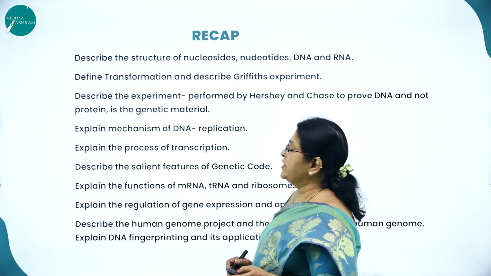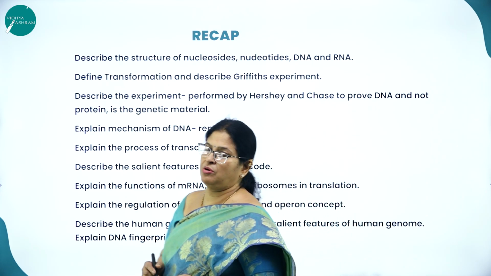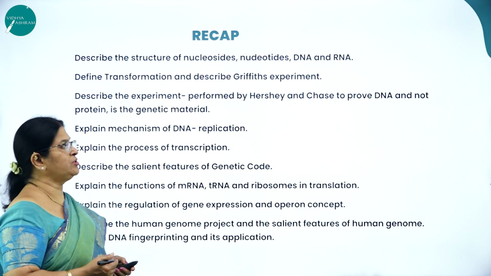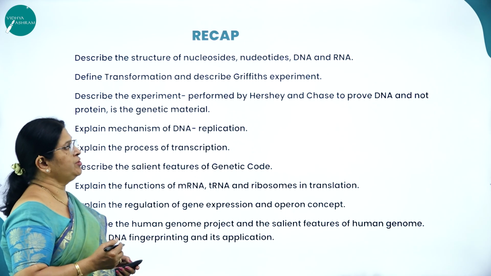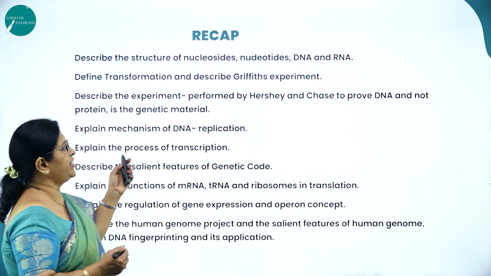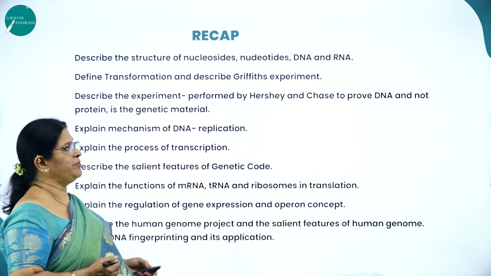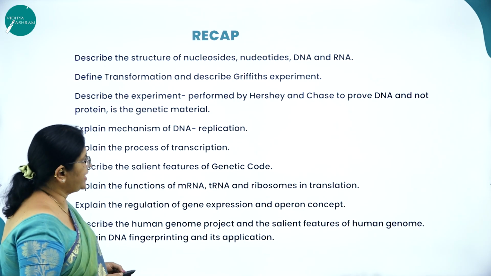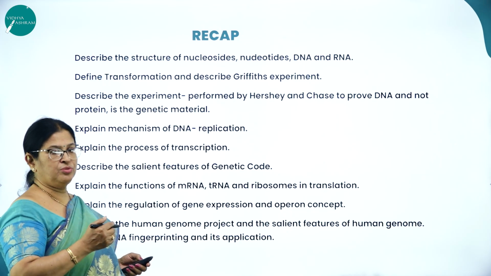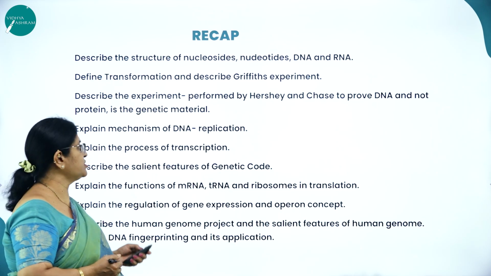Moving on to the recap, or what are the learning outcomes of this particular chapter called Molecular Basis of Inheritance. At the end of this chapter, you'll be able to describe the structure of nucleosides and nucleotides, that is DNA and RNA. Then define transformation and describe Griffith's experiment. Describe the experiment performed by Hershey and Chase to prove DNA and not protein is the genetic material.